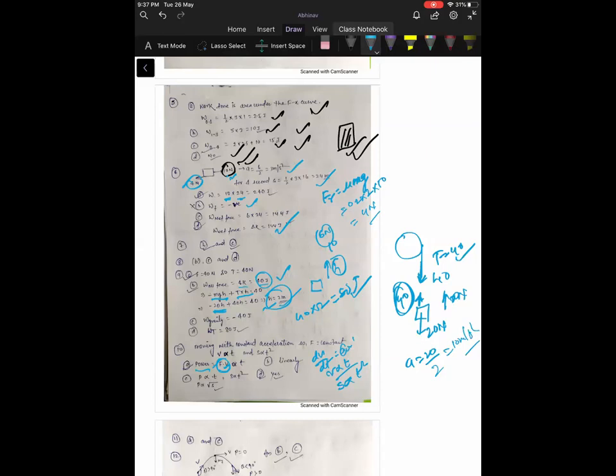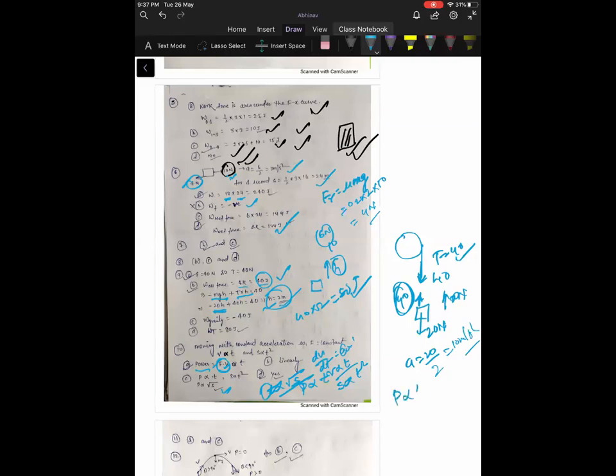It is correct. Now, power developed by the force varies parabolically with the time? No, it is linear. So power developed by the force varies linearly with displacement? Yes, it is correct. The power developed by the force varies parabolically with displacement? Yes. Why displacement? Power is proportional to t, and t is proportional to root s.